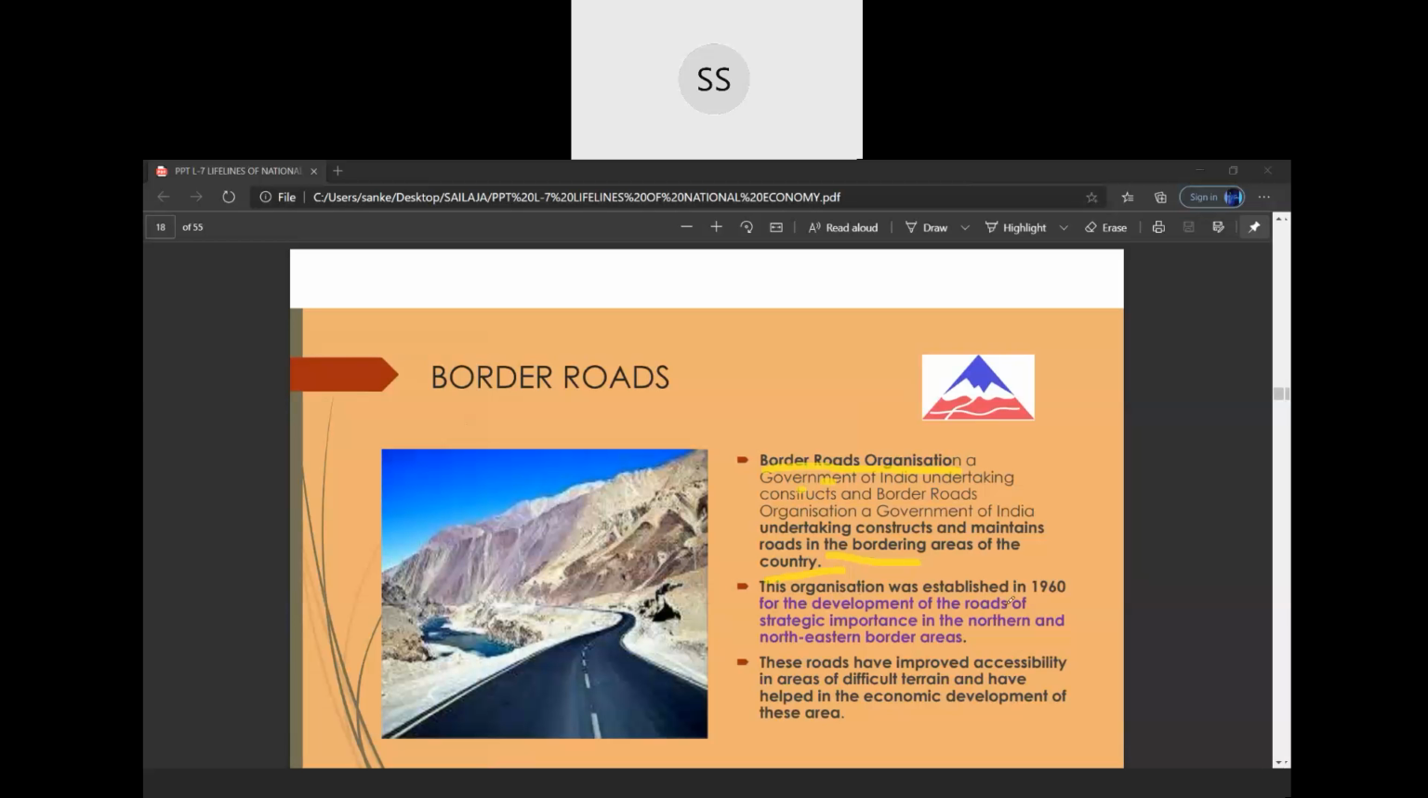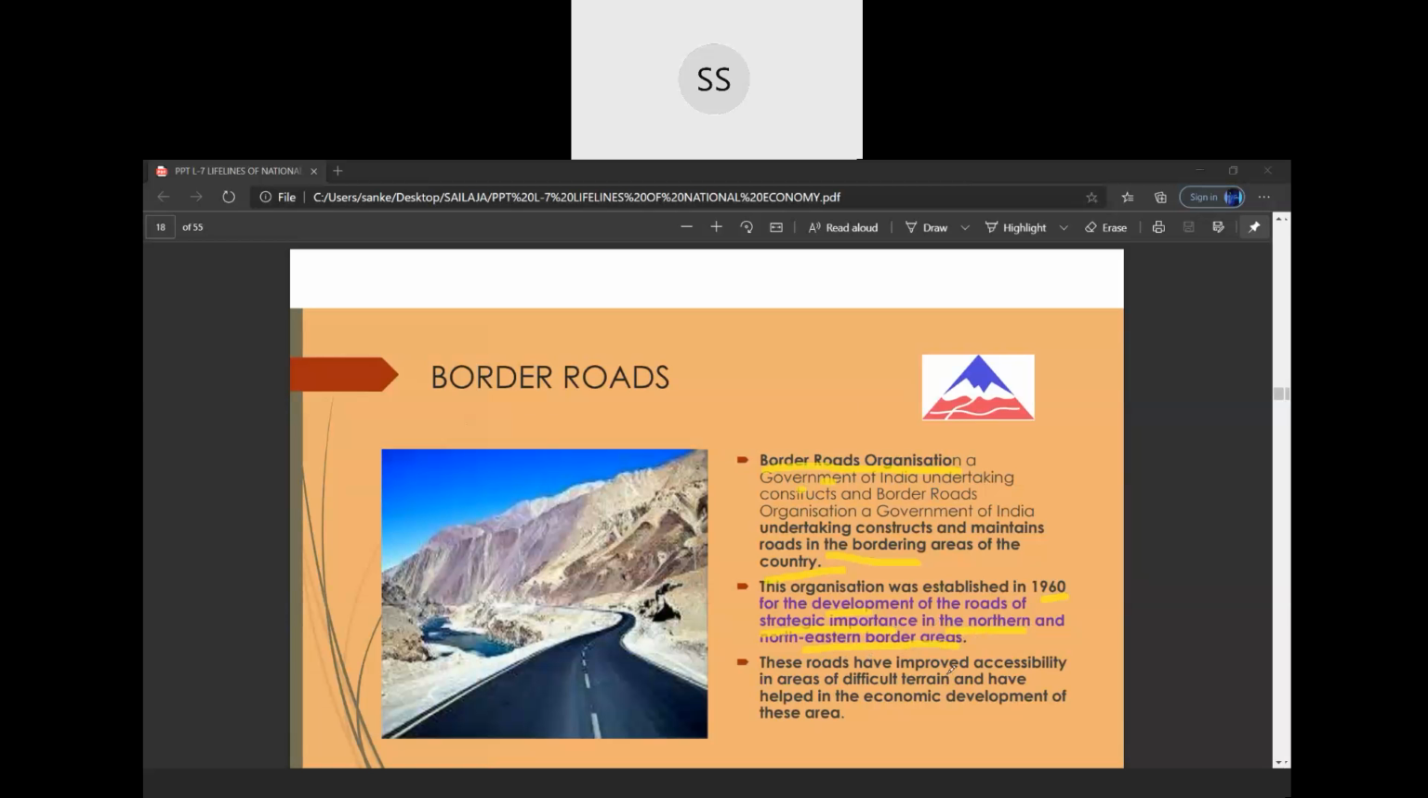This organization was established in 1960 for the development of roads of strategic importance. They are very important. They are more important than national highways. They are more important than any other roads, because these are the roads through which our military movement is possible and the goods for the military reach, which are built mainly in the northern and northeastern border areas.